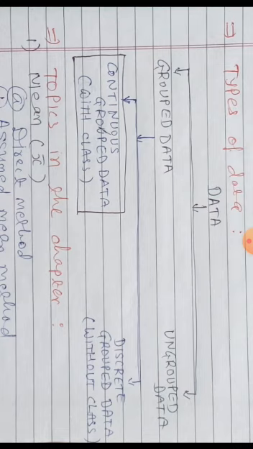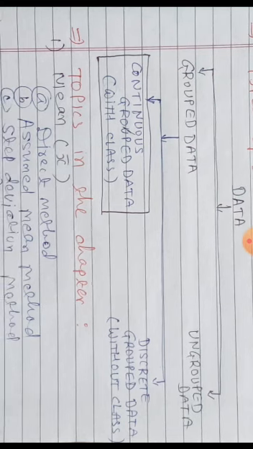Now grouped data has a table, but there are again two types of grouped data. Continuous means there are classes, and discrete means without classes. And what is the meaning of discrete and continuous? Suppose your roll number is 1, after that 2, after that 3, so those are discrete values.